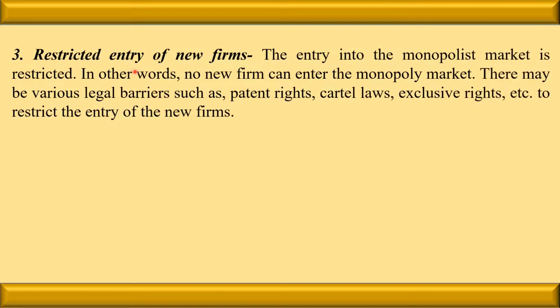Next is restricted entry of new firms. The entry into the monopolist market is restricted. If the restriction is not there, then monopoly is not possible. Because of the restrictions, no new firm can enter the market. Because of the failure to enter the market, there is the dominance of one firm in the market. So the monopoly exists or prevails.